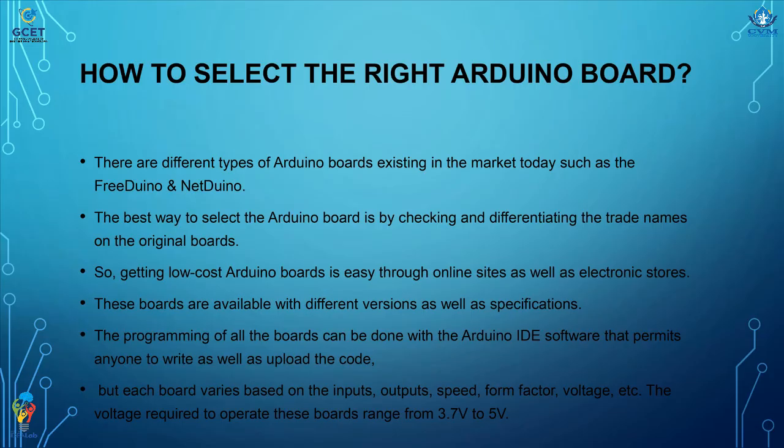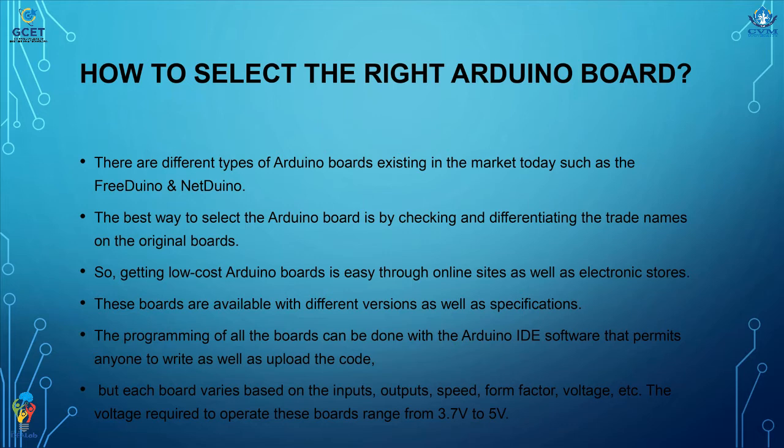Now coming to how to select the right Arduino board. There are different types of Arduino boards existing in the market today such as FreeDuino and NetDuino. The best way to select the Arduino board is by checking and differentiating the trade names on the original boards. Getting low-cost Arduino boards is easy through online sites as well as electronic stores. These boards are available with different versions as well as specifications.